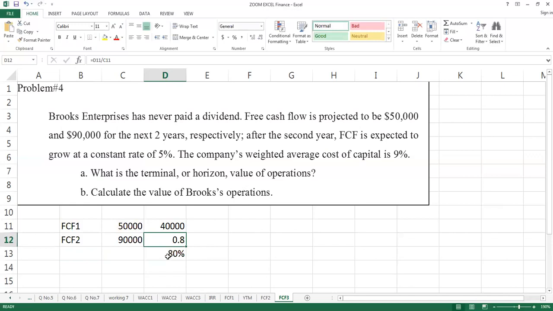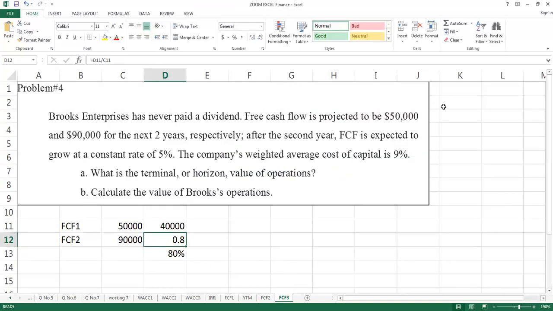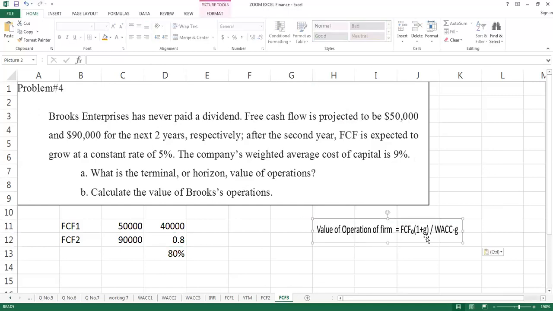So the point that I am trying to highlight is that when this kind of change is coming, and if this change will not remain constant, then student we cannot use this formula to calculate the value of the firm. This formula can only be applied when you have a growth rate constant. So see that when growth rate is going to be constant, question is saying that free cash flow is expected to grow at a constant rate of 5%.